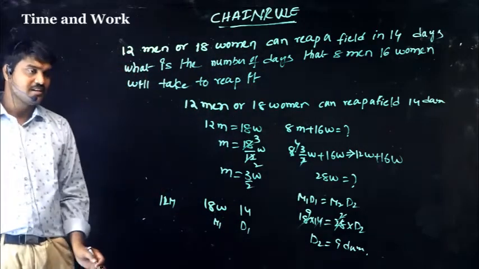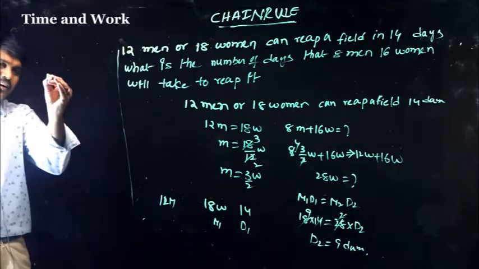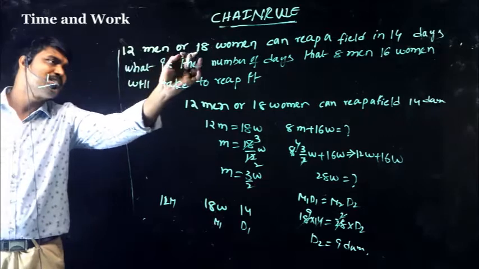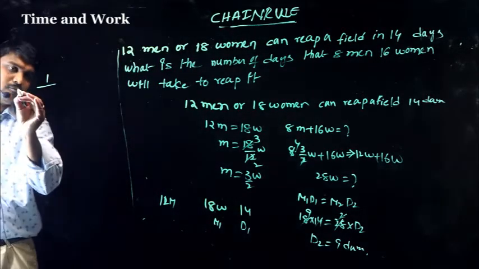This is the procedure. If we want a shortcut, since the word 'reap' is given, this shortcut will work.